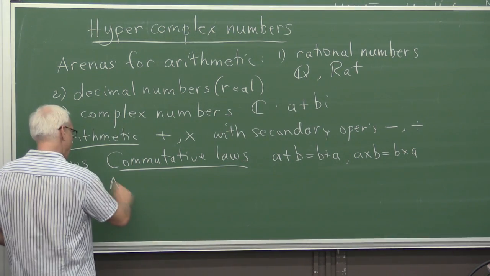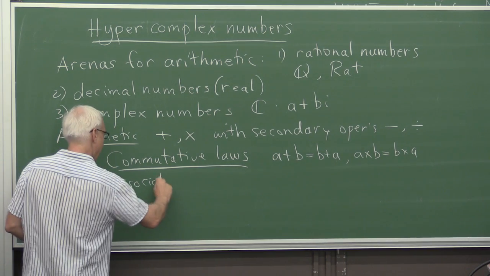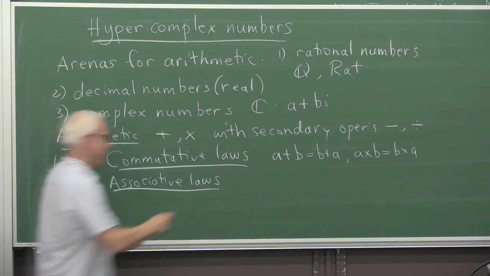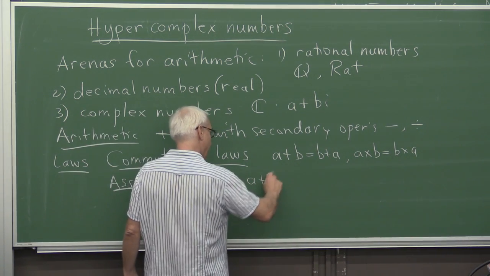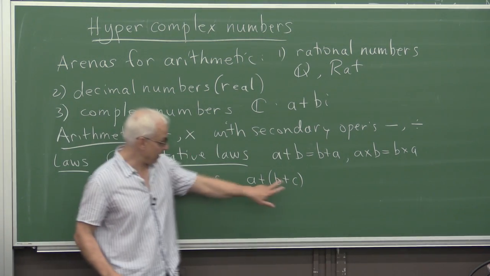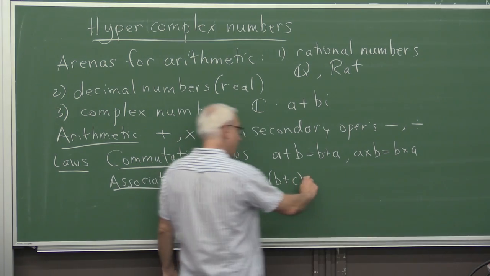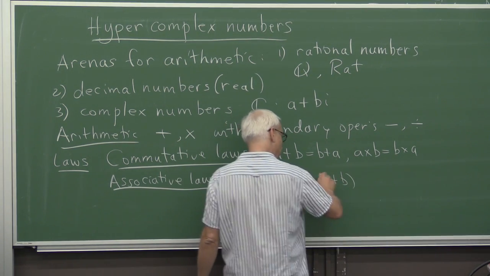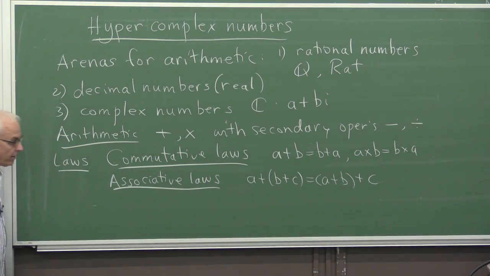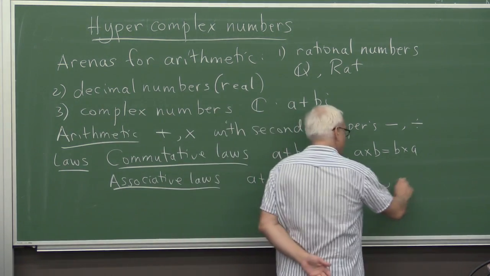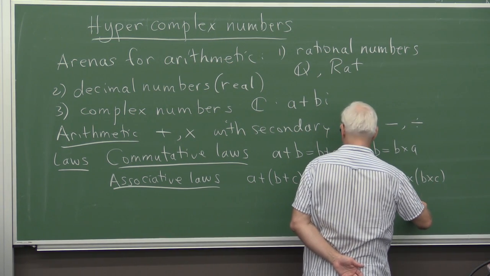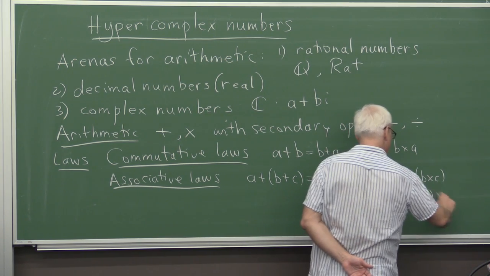Then there's the associative laws, where we have three things, so a plus b plus c. If we have three numbers, a, b, and c, and we add b and c first and then add a to that, well, that's the same as what we get when we add a and b first together and then add c. And there's a multiplicative version of that: a times (b times c) equals (a times b) times c.